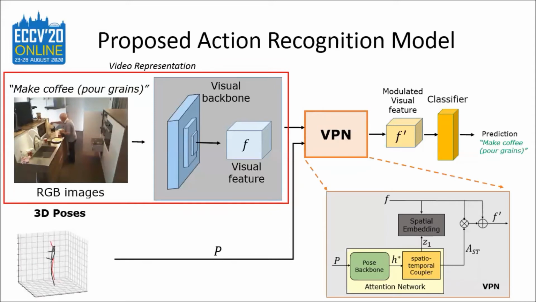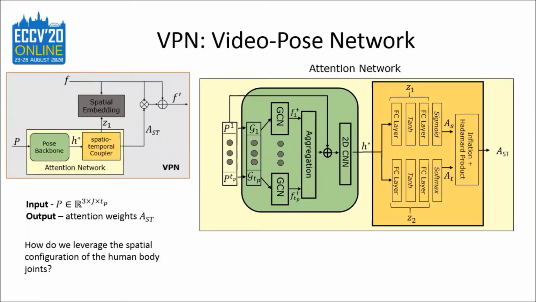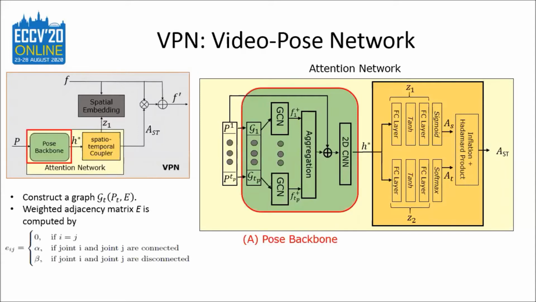And that is what we will go through. For the attention network, the input are the 3D poses and the output is the attention weights. But the question is, how do we leverage the spatial configuration of the human body? For that, we use a graph convolutional network.